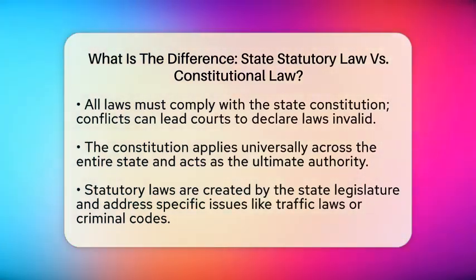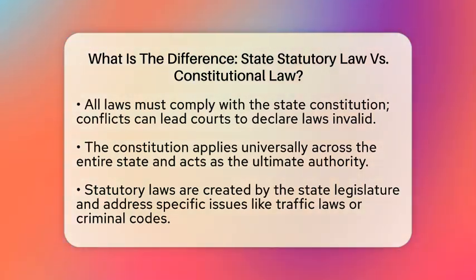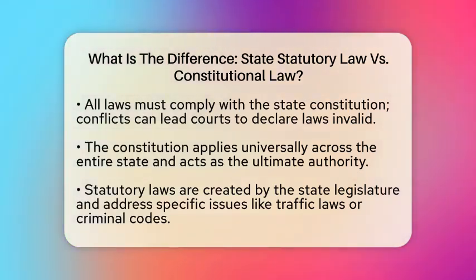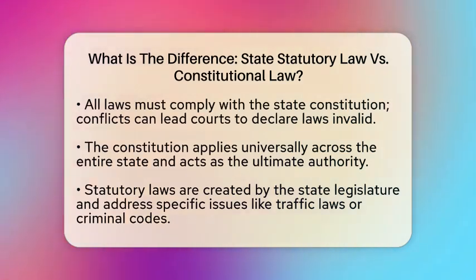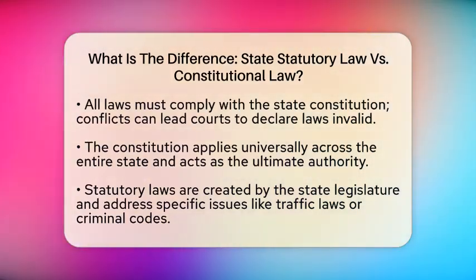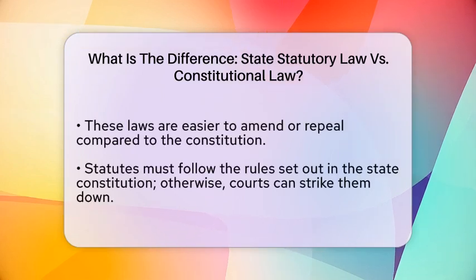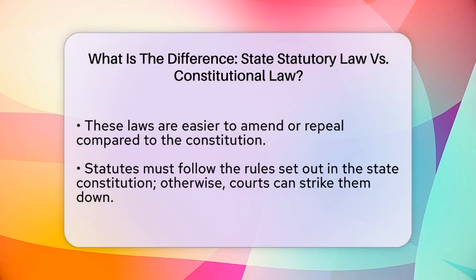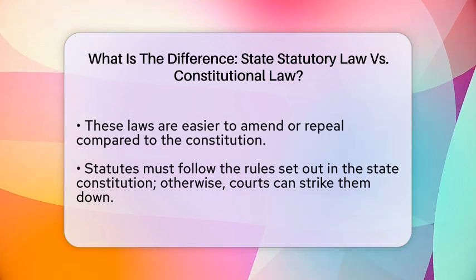Now, let's look at statutory law. These are the laws made by the state legislature, which is the lawmaking body of the state. Think of statutes as specific rules for particular issues, like speeding laws, business regulations, or criminal codes. These laws are written down and can be changed more easily than the Constitution. The legislature can pass new statutes or update existing ones to reflect new policies or needs.